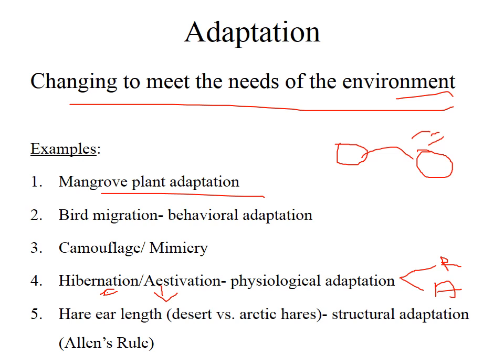Like mangrove adaptation, the mangrove plant is adapted to the high saline soil. There are different adaptations, from stilt roots to waxy leaves. So these are the mangrove adaptations. Bird migration is also an adaptation. It's a kind of behavior. Camouflage and mimicry are also adaptations to avoid the predator, to match with the environment and prevent predation. So these are all kinds of adaptation.